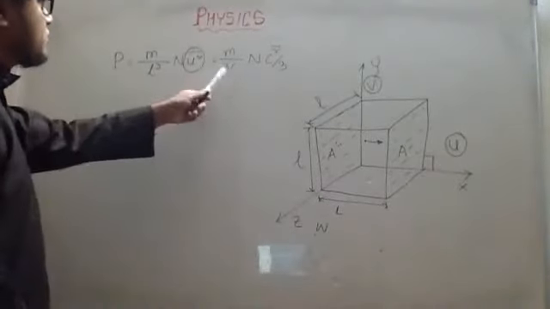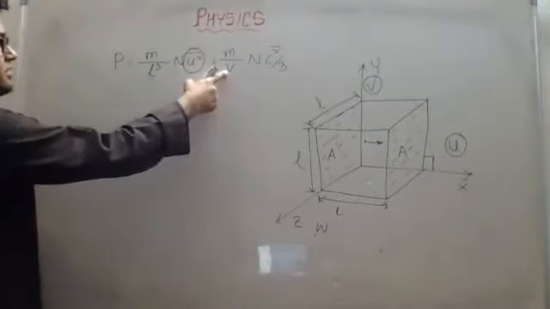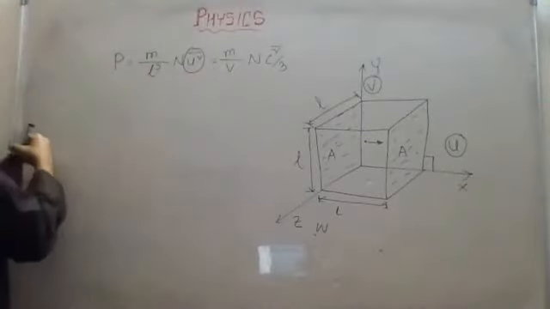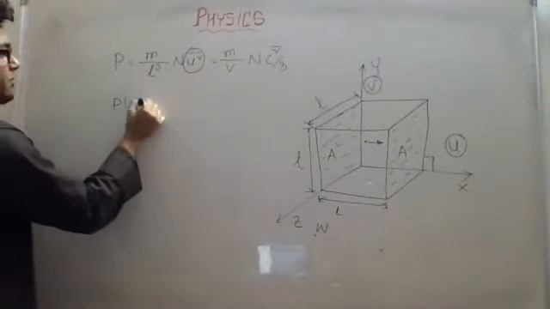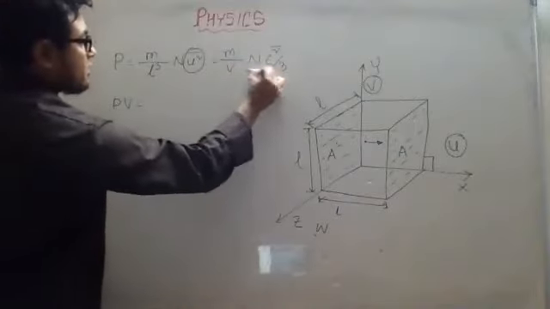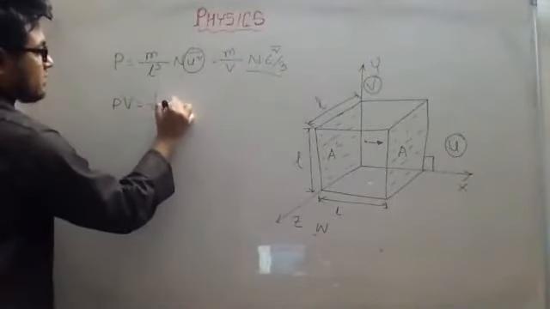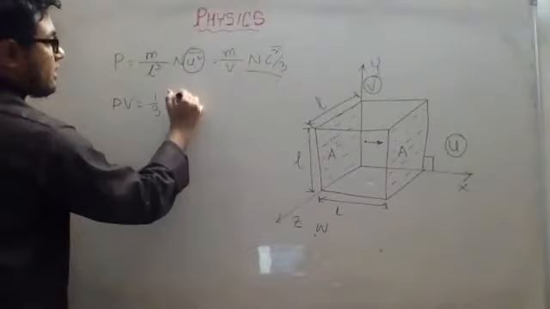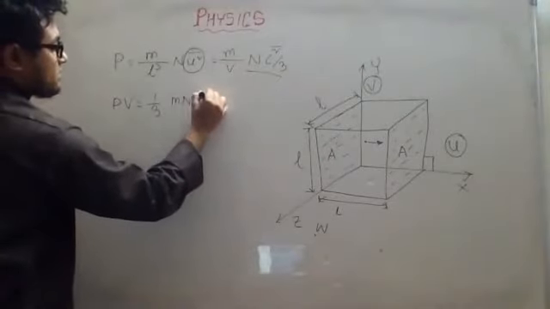From this equation, what can we write? V is divided here, so if I cross multiply, it will become PV, and the rest part I can write as 1/3 m n c square bar.